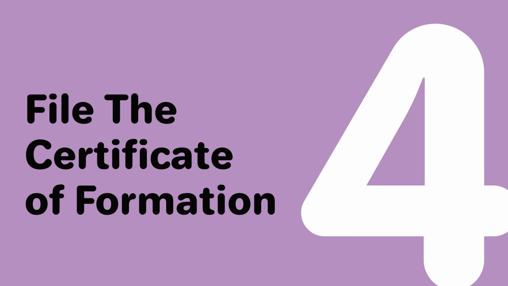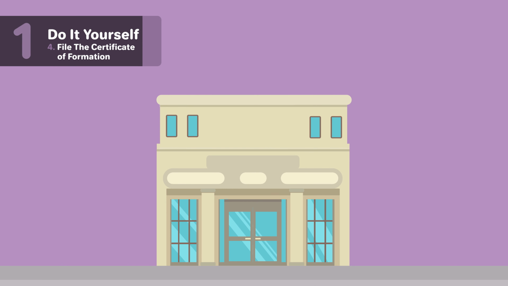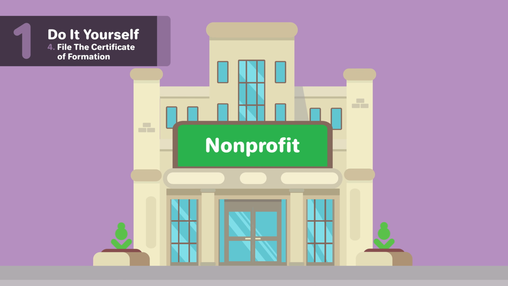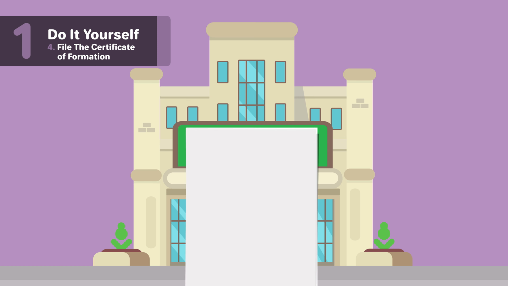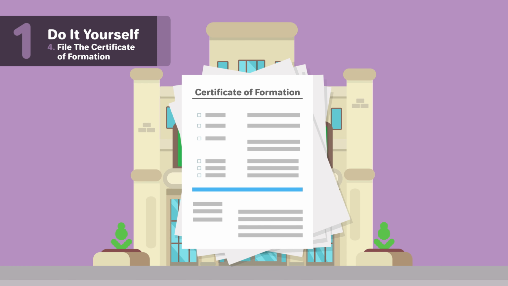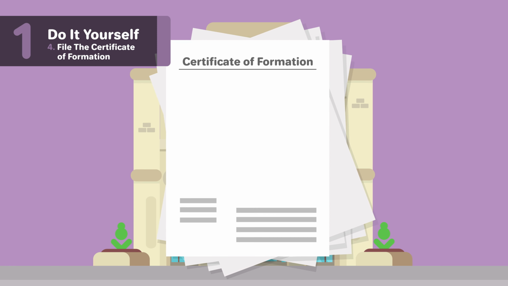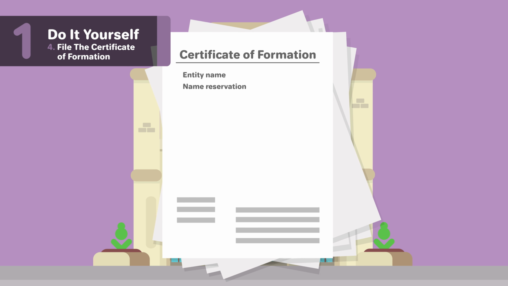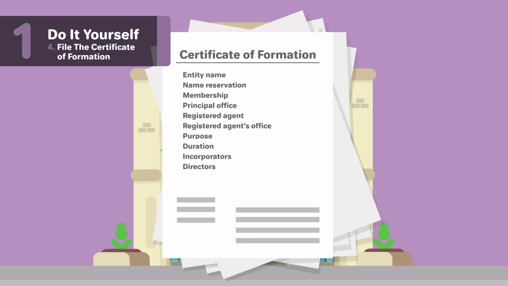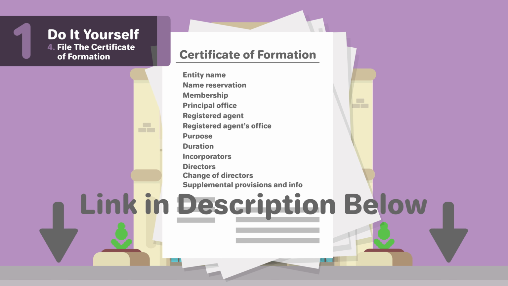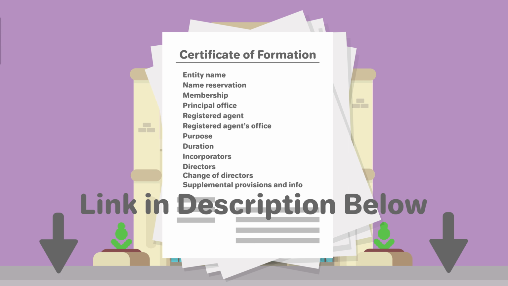4. File the certificate of formation. To form a nonprofit corporation, you will need to file official papers with Alabama. In Alabama, this is called the certificate of formation. Some possible information in the certificate of formation you may have to include is entity name, name reservation, membership, principal office, registered agent's office, purpose, duration, incorporators, directors, change of directors, and any supplemental provisions and information. For more information on the sections of an Alabama Certificate of Formation, check out our page linked below.